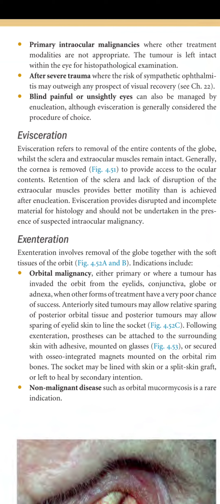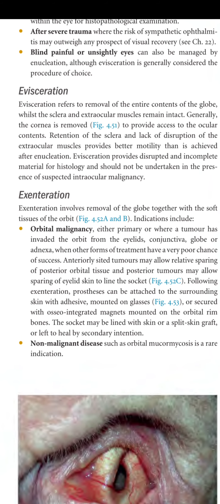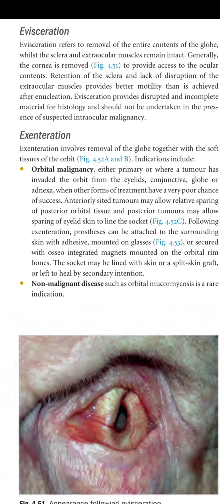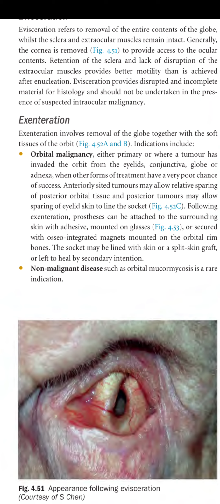Evisceration refers to the removal of the entire content of the globe while the sclera and extraocular muscles remain intact. In this case, we just remove the cornea and then the intraocular content, and then we suture the rest of the sclera. Generally, the cornea is removed to provide access to the ocular content. Retention of the sclera and lack of disruption of the extraocular muscles provide better motility than is achieved after enucleation. Evisceration provides disrupted and incomplete material for histology and should not be undertaken in the presence of suspected intraocular malignancy. Next is exenteration.